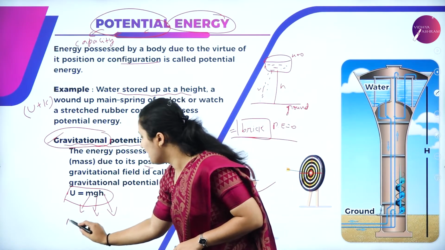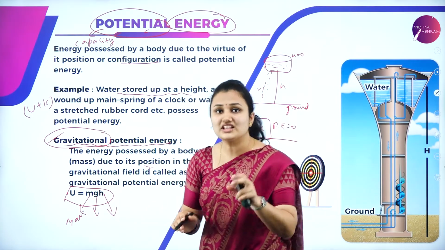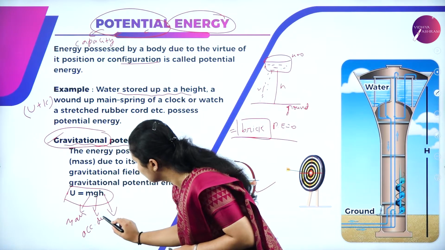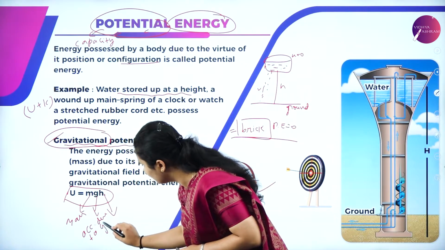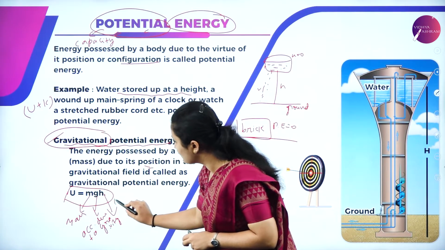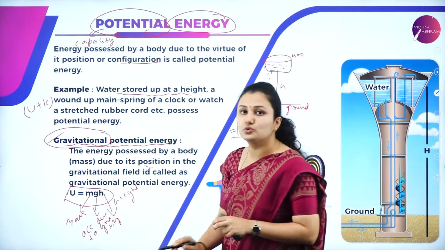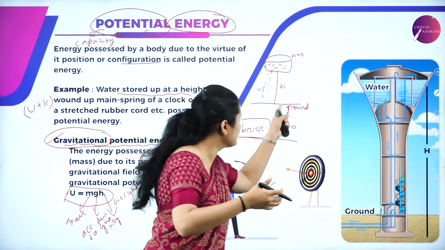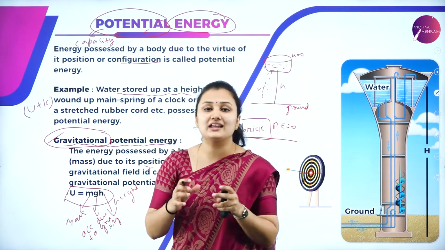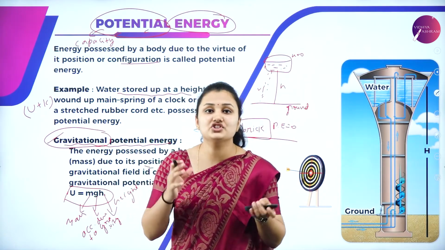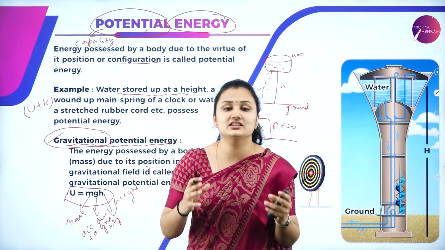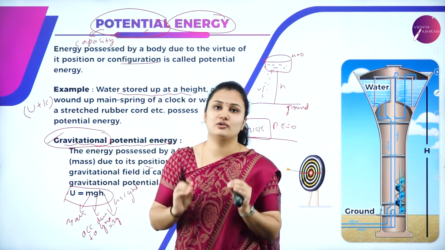m is the mass. What is g here? It is acceleration due to gravity. And what is h? It is the height to which the object is lifted. Gravitational potential energy means it is the potential energy due to the position of the object.